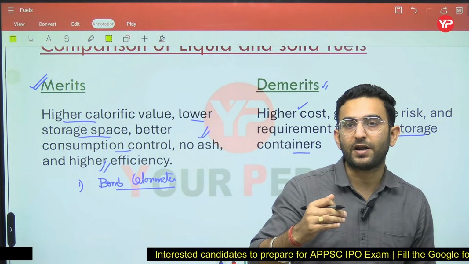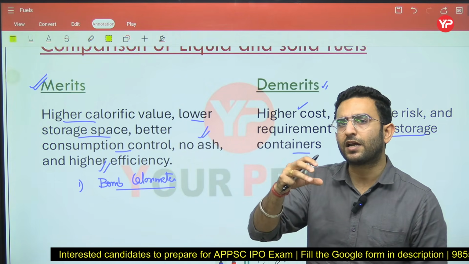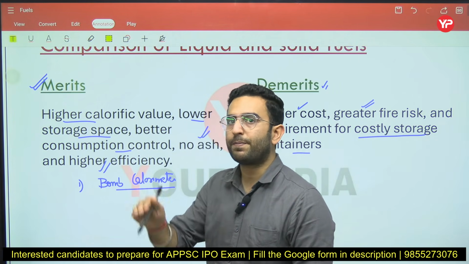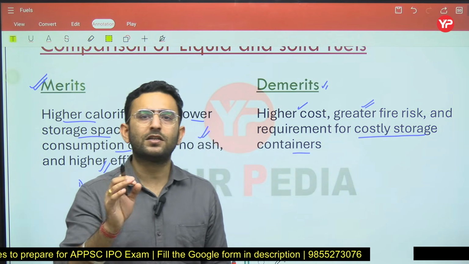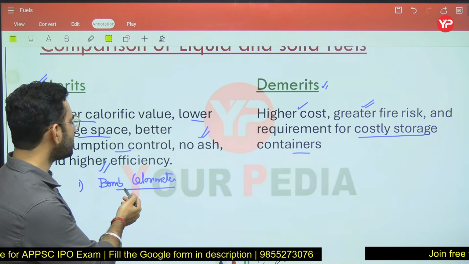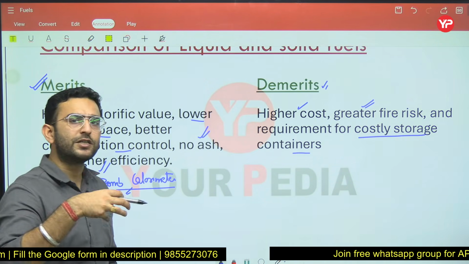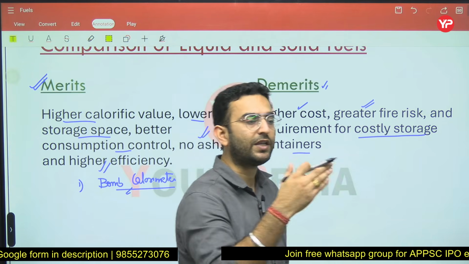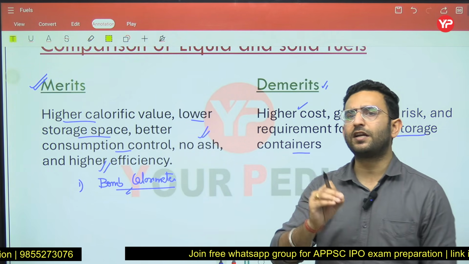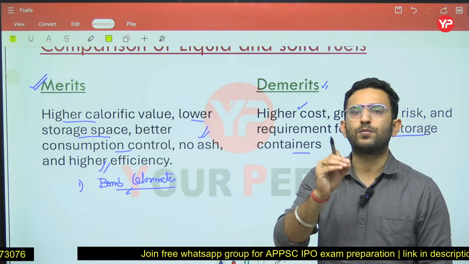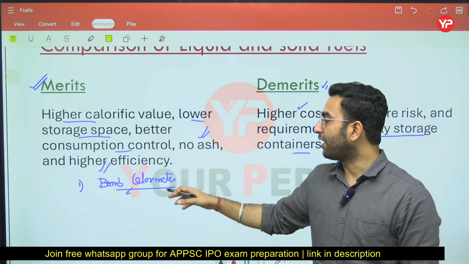Whenever you are burning the sample of a fuel, the corresponding heat is released, and that heat is transferred to the liquid present around the bomb, or the closed container. The basic working principle of this device is that the amount of heat released by burning of the fuel is equivalent to the heat absorbed by the water. By doing the energy balance, heat gained by the water is equal to heat released by the fuel.